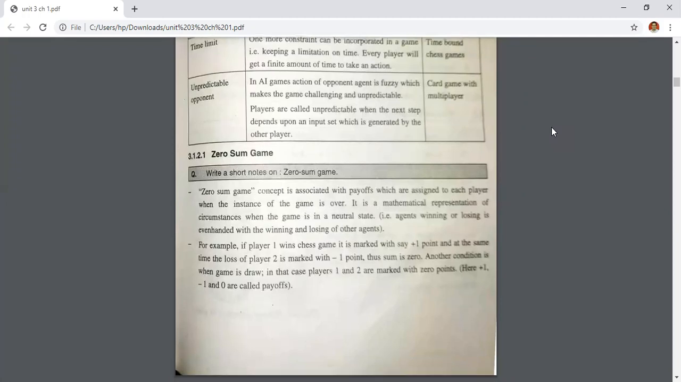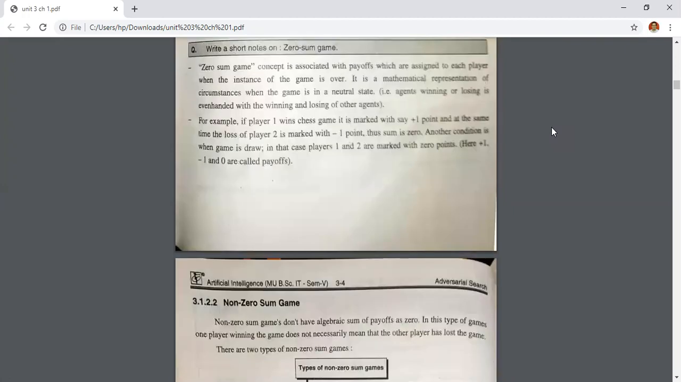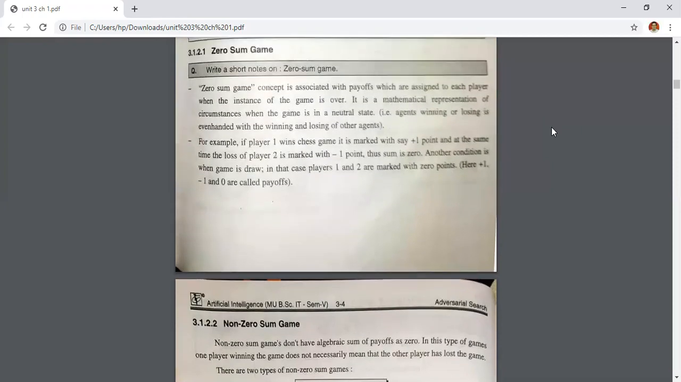Thus the sum is 0. Another condition is when the game is a draw. In that case, player 1 and player 2 are each marked with 0 points. That's why this type of game is called a zero-sum game.